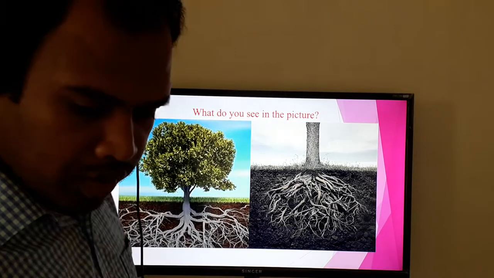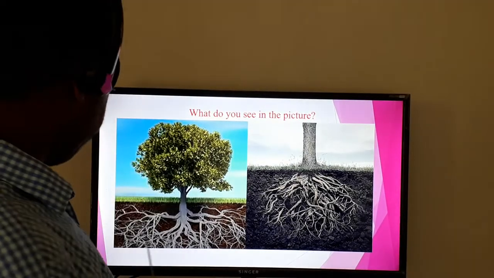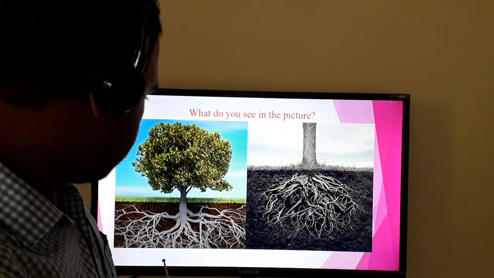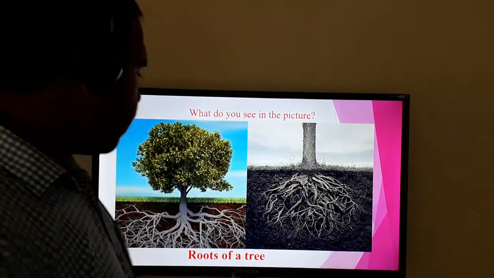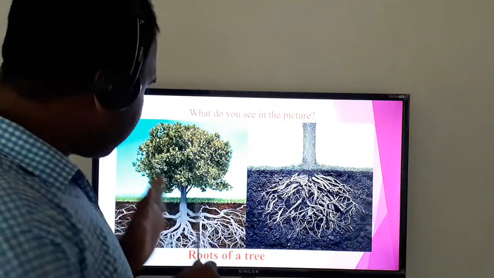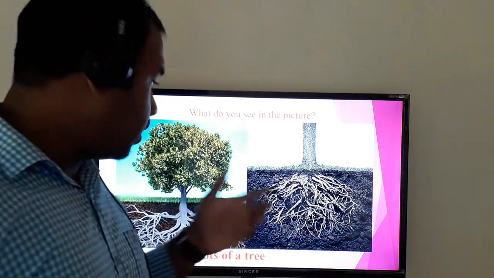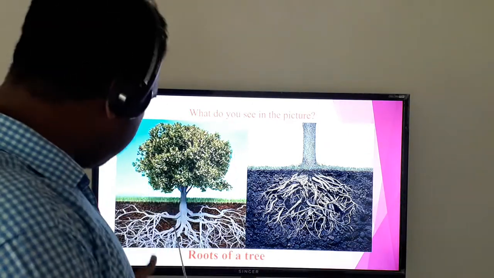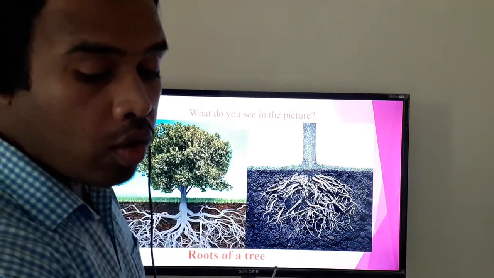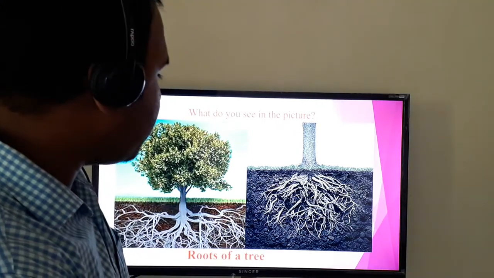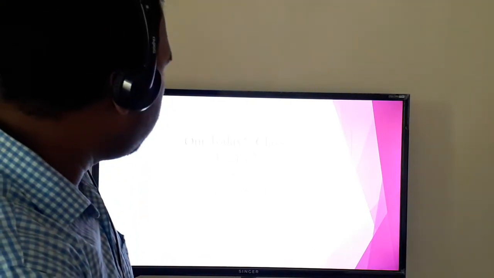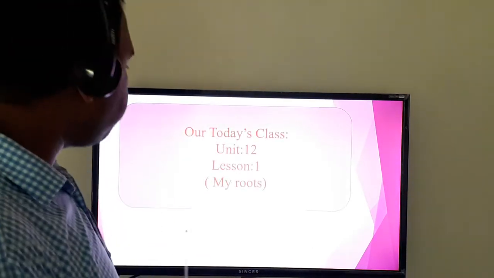So dear students, what do you see in the picture? You see clearly that it is the roots of a tree. That is very visible to all of us. Now I would like to ask you a question. Do you believe that just like trees, human beings have roots? As trees have roots, human beings also have roots. So my today's presentation is based on my roots. That is Unit 12, Lesson 1.